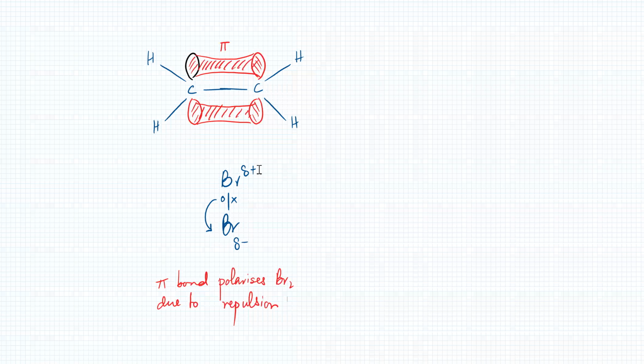Bromine did not have a slight positive charge. This bromine did not have a slight negative charge. But when you added bromine and mixed it with alkene, what happened is that the double bond, the electrons over here, they started repelling the electrons. These electrons over here, let me mark them. So they started repelling the electrons over here, due to repulsion. Is this clear?